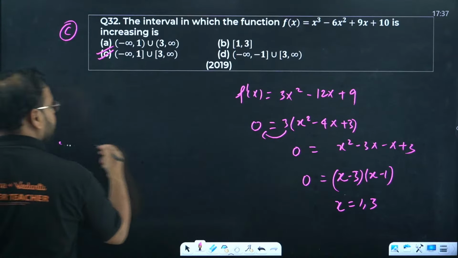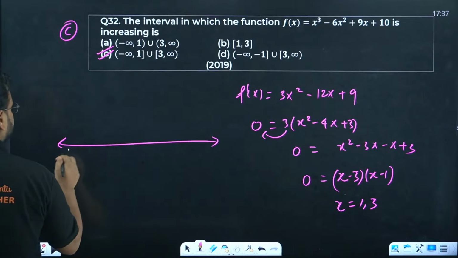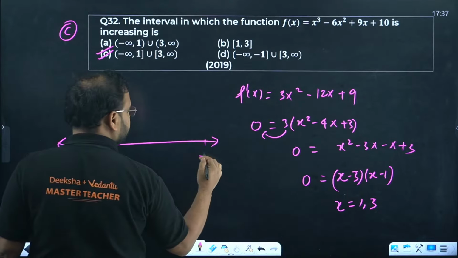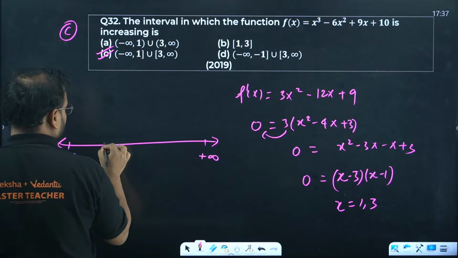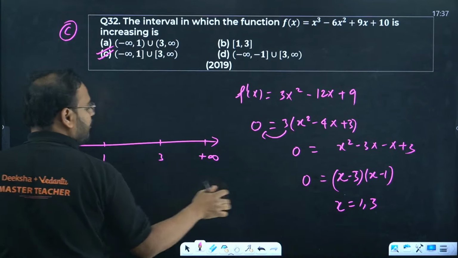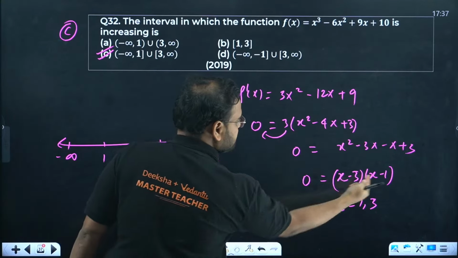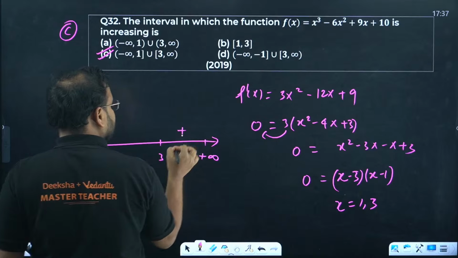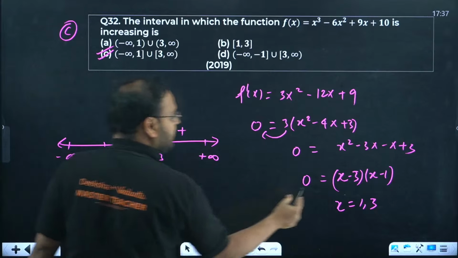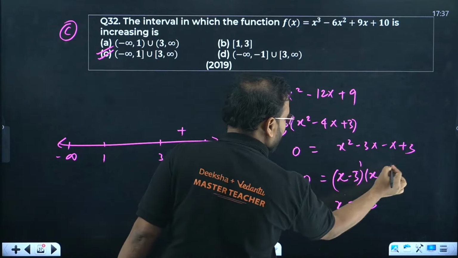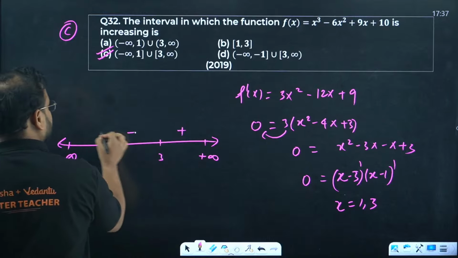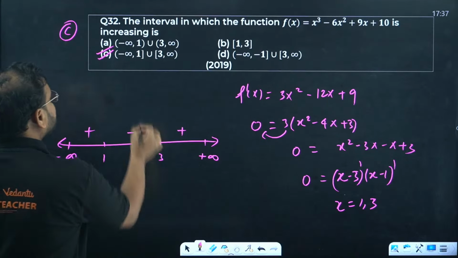Number line now. Minus infinity, plus infinity. 1 here, 3 here. Coefficient of x in the factors is plus and plus. Plus sign, and 3 comes from this particular factor, power is 1, so odd and odd. So we get a sign change everywhere. I'm looking for increasing.